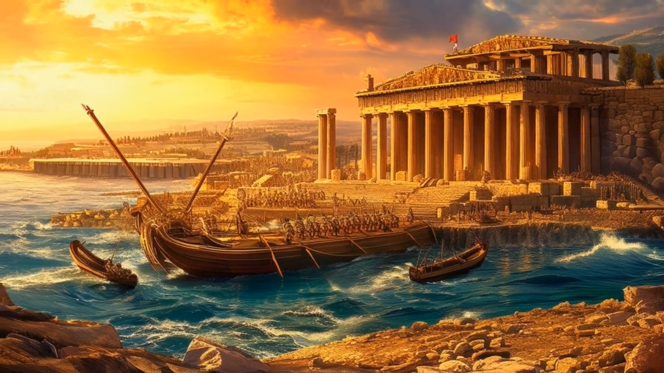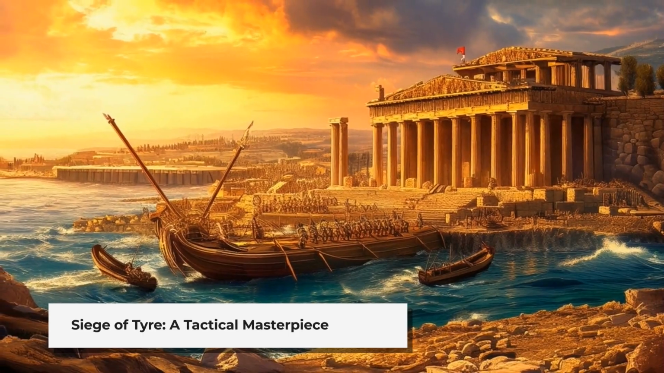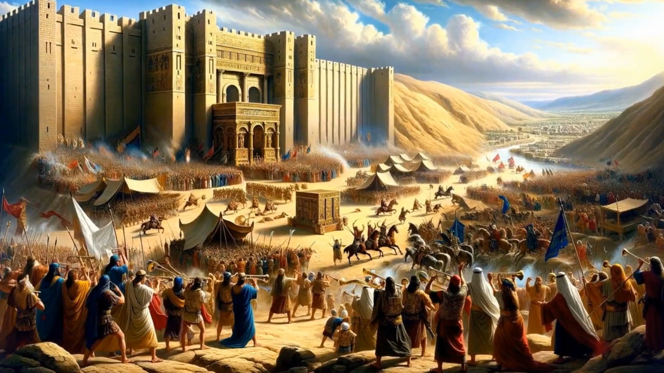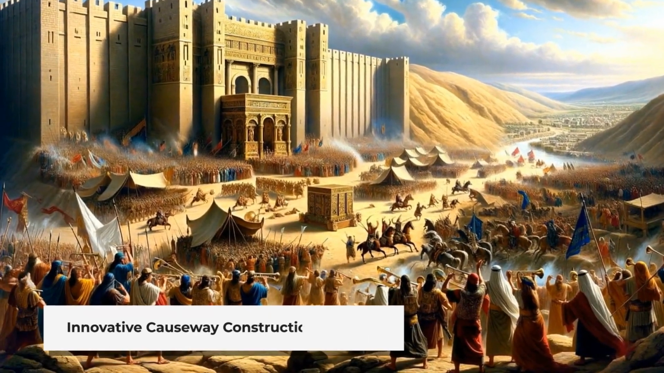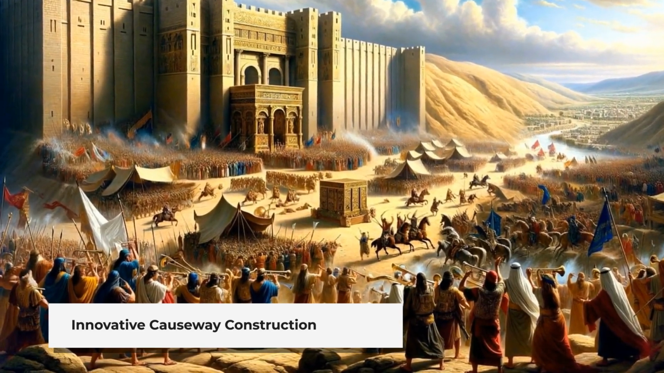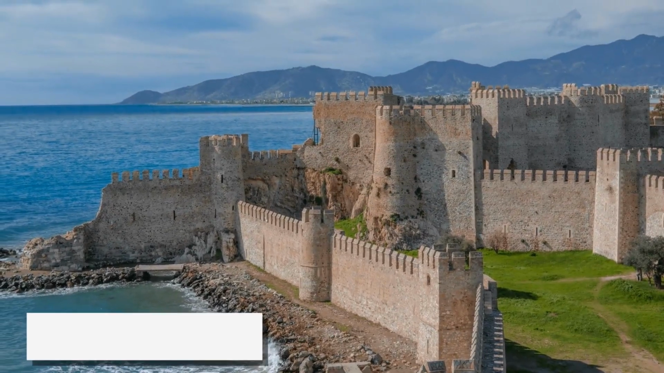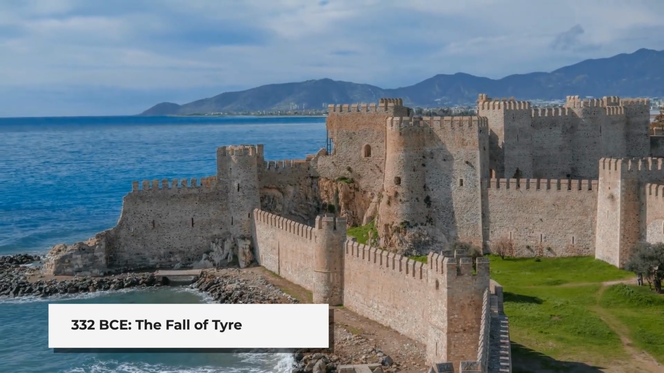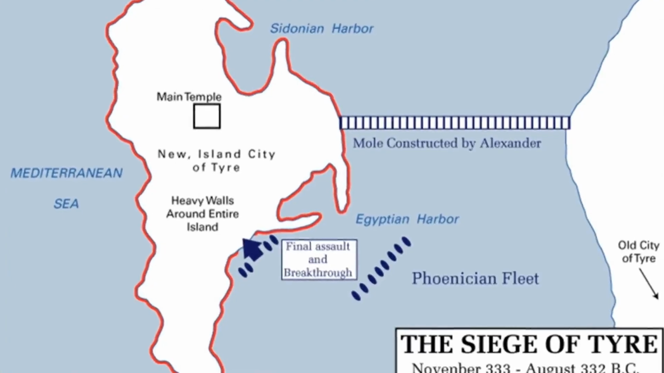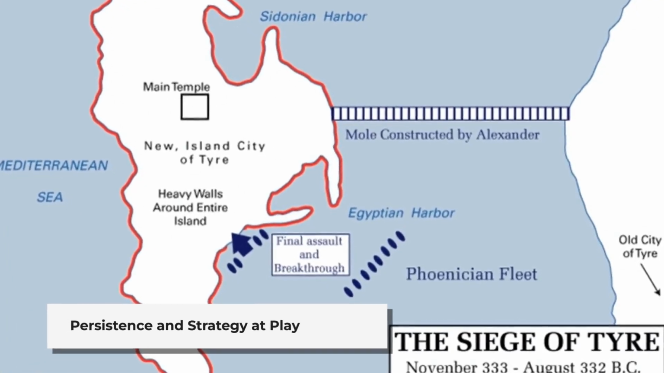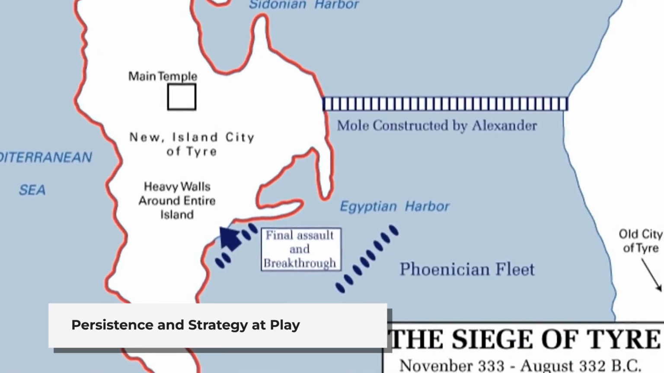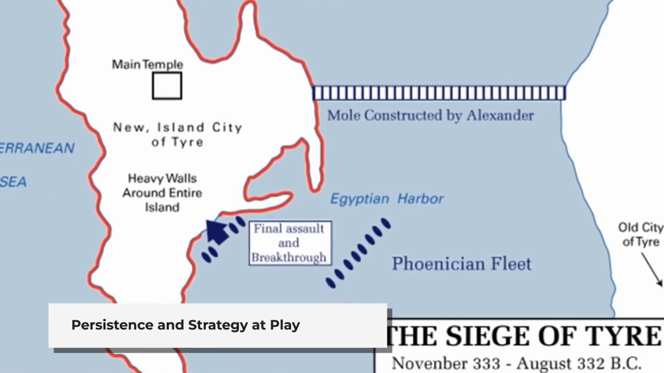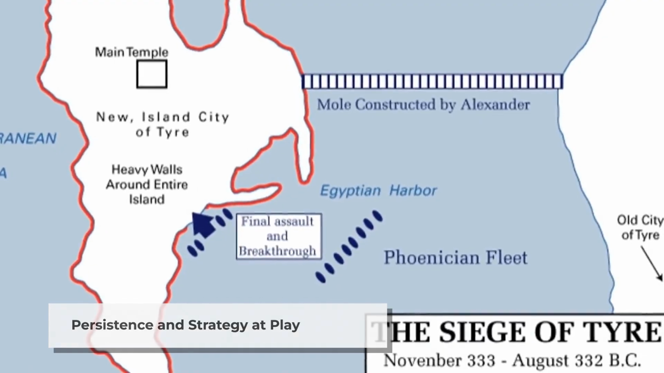Scene 6. Siege of Tyre. Alexander's tactical brilliance. Visual: siege animations showing Alexander's construction of a causeway to reach Tyre. Text overlay: 332 BCE. Conquering the island city of Tyre. Narration: how Alexander's persistence and innovative strategy led to his victory over Tyre, highlighting his tactical mind.